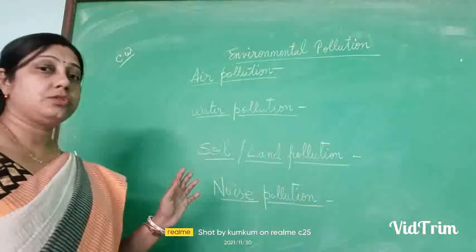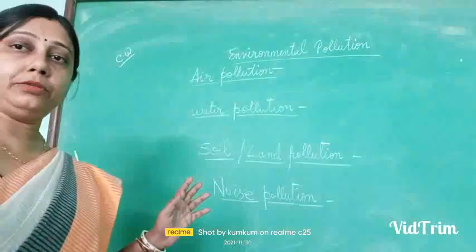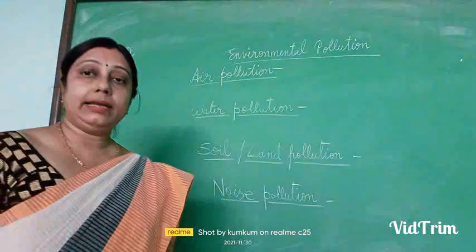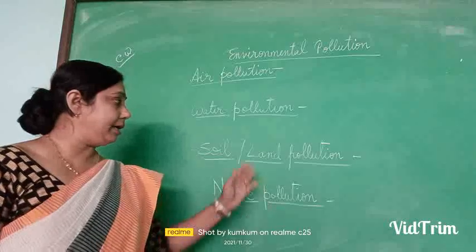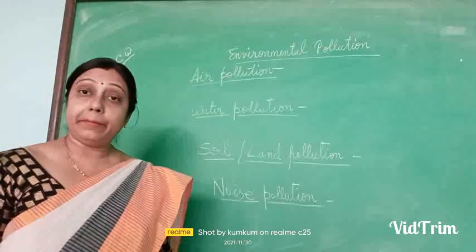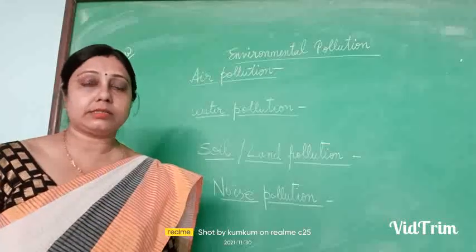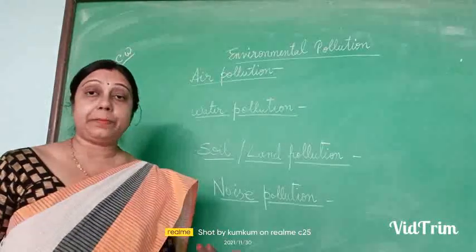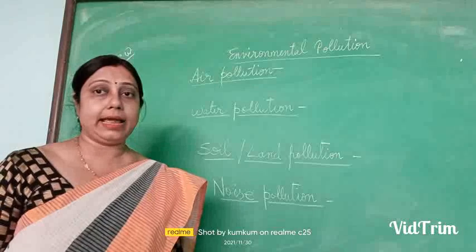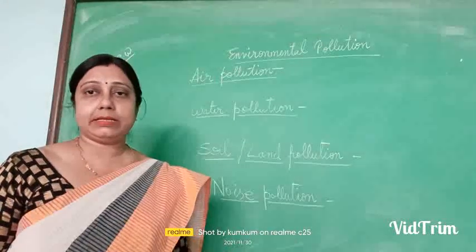Next is soil and land pollution. Soil and land pollution are caused mainly due to the throwing of waste products like garbage and plastics on the land, and they never mix up.